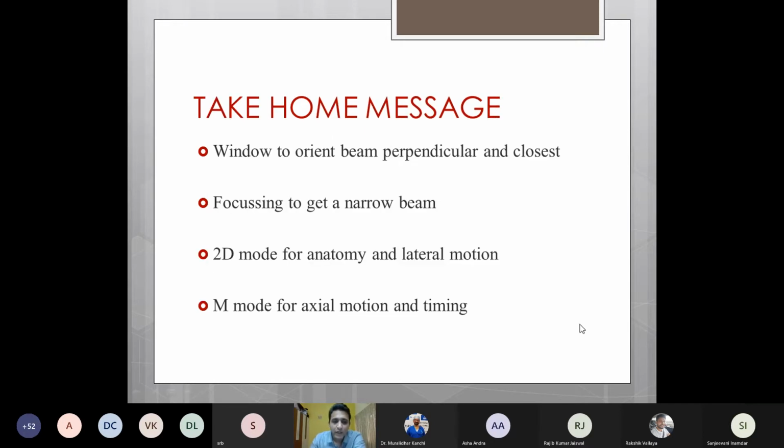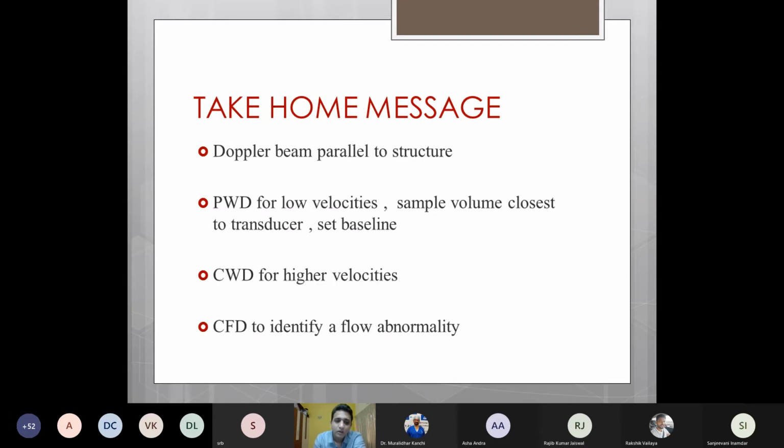So coming to the end of this presentation, the take home message is that in case of 2D imaging, we have to find a window so that we orient the beam perpendicular and closest to the particular structure of interest. We need to use focusing to get a narrow beam and focus on the particular structure. 2D mode is usually used for anatomy and lateral motion, and M mode is used for axial motion and timing.